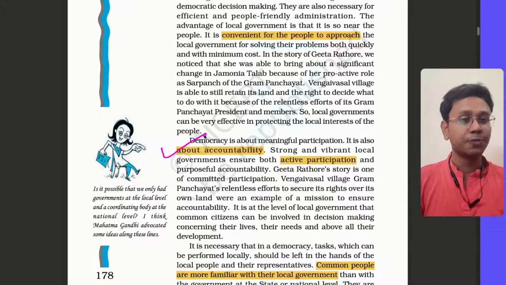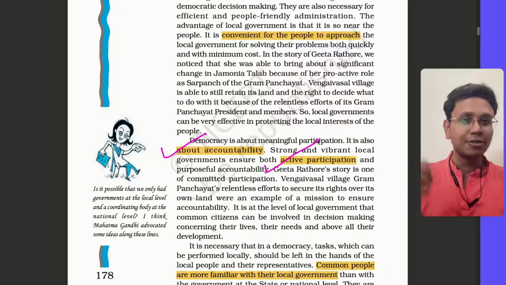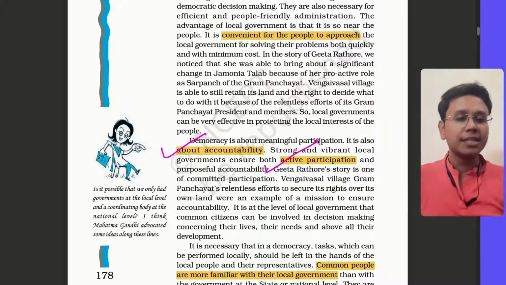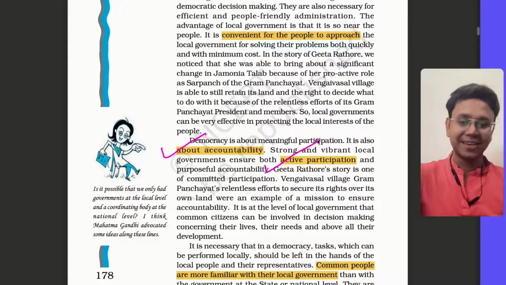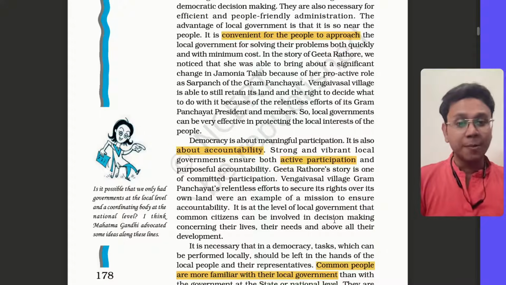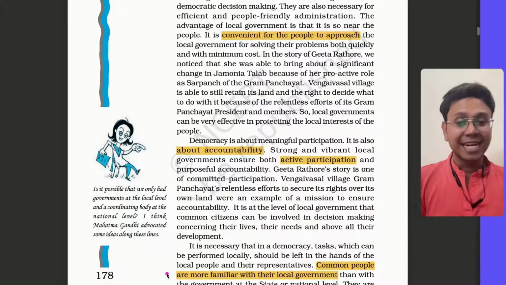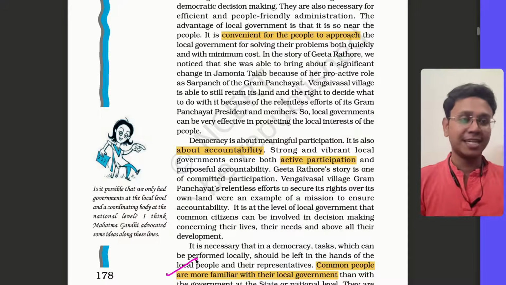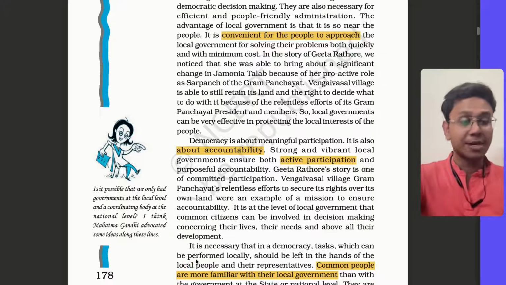He will be living with you, and he will also involve you because he knows you. The person is very local to you. That's why for all these very small local problems, a local government becomes necessary, right? It's also written that common people are more familiar with their local government. That's that closeness. Now, in a democratic government, there has to be people orientedness. These local governments ensure that. So that's why they become important.